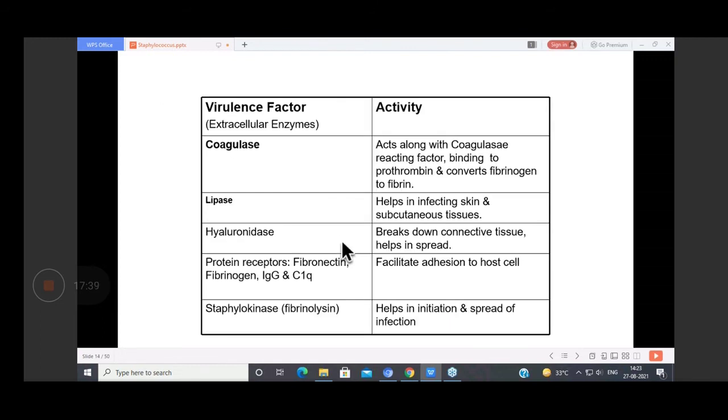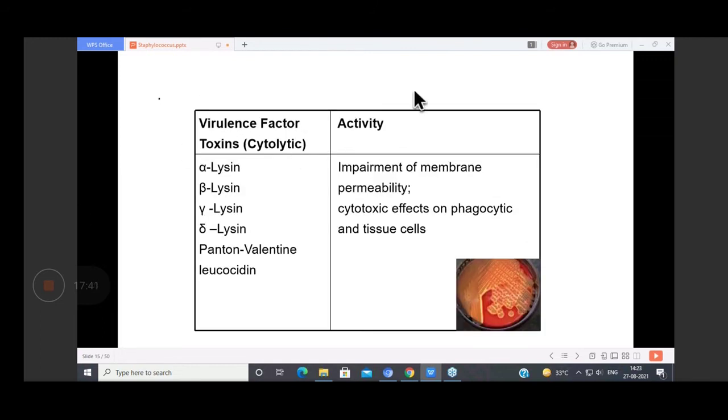So apart from these, they also produce certain toxins. As I told you, this bacteria produces toxins. So these are alpha toxin, beta, gamma, delta, and Panton-Valentine leukocidin toxin. All these toxins impair the membrane permeability, and they have a cytotoxic effect on the phagocytic cells and their tissue cells.